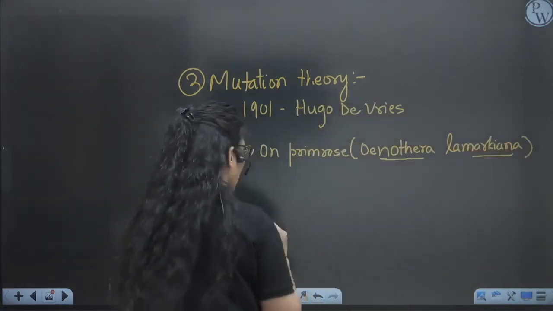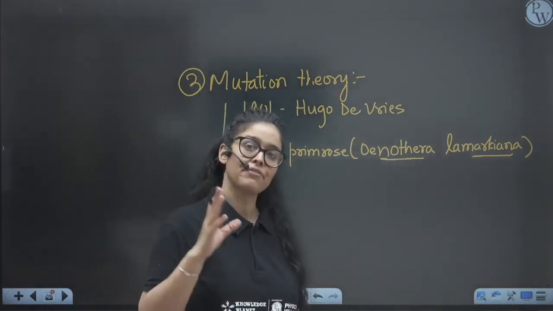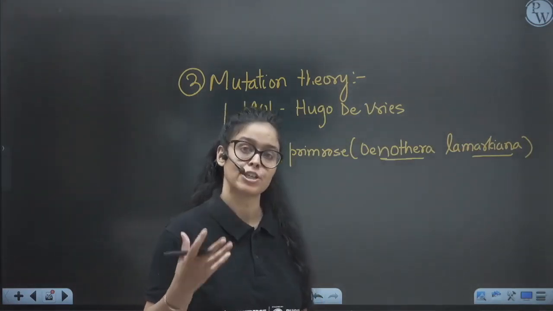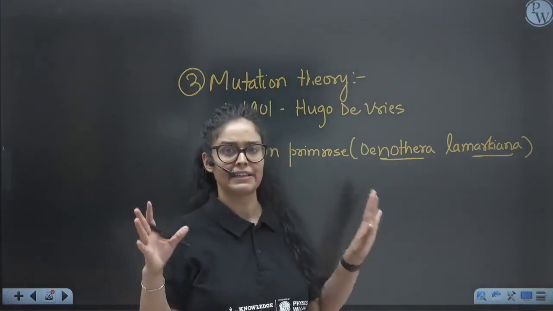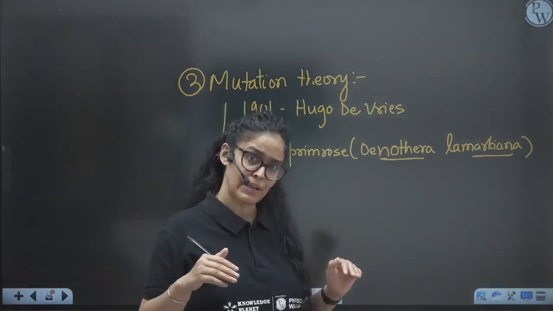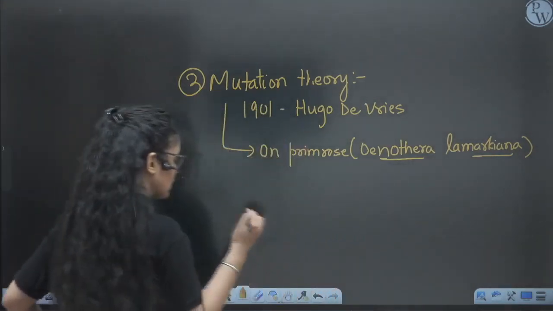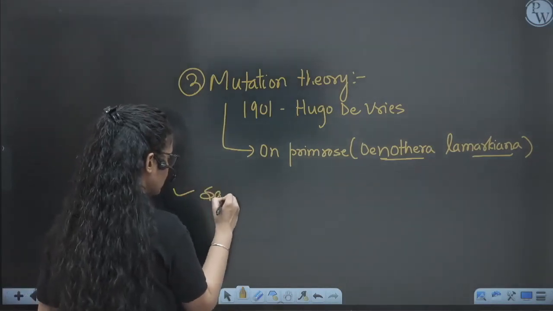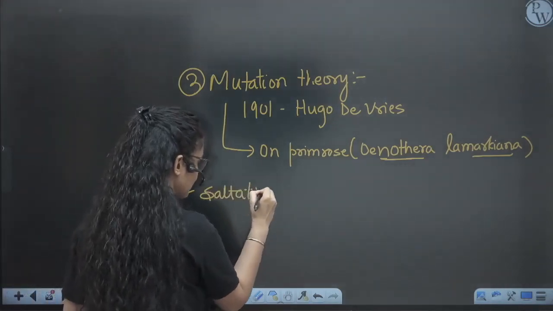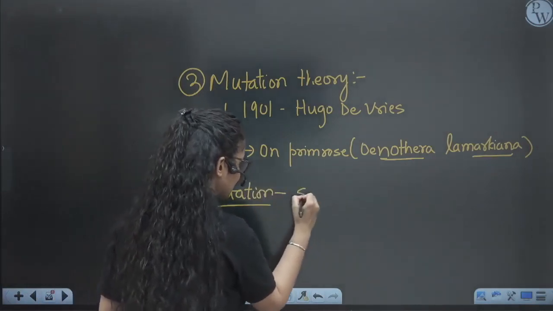What he observed is that every generation of primrose had mutations, forming a very different character. So according to him, he gave the conclusion about saltation, meaning a single step.